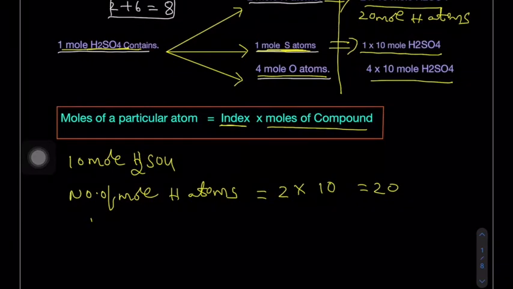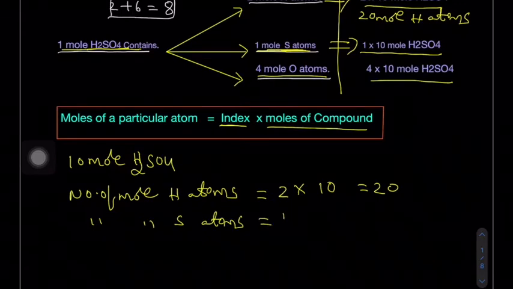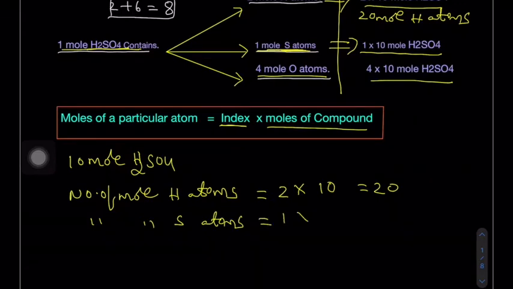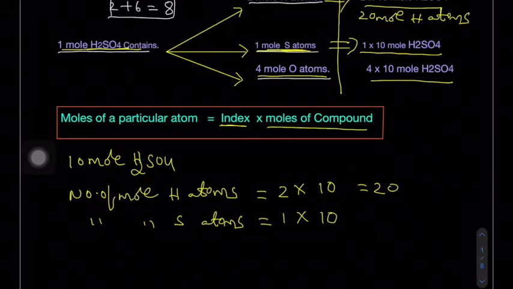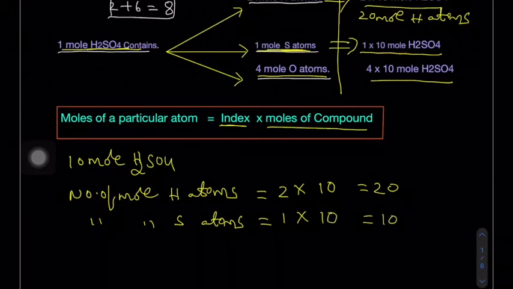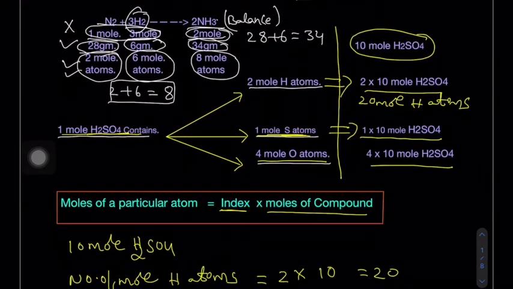Now, the number of moles of sulfur atoms. What is the sulfur index? 1, because there is only one sulfur, into the number of moles of the compound, which is 10. So you have 10 moles of sulfur atoms. So this corresponds to 10 mole sulfur atoms.